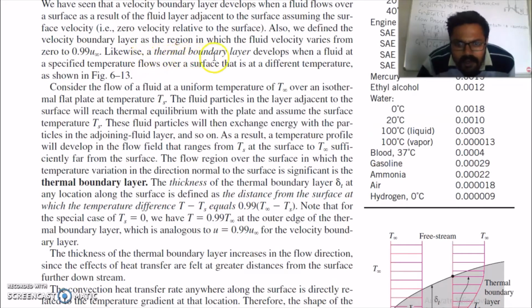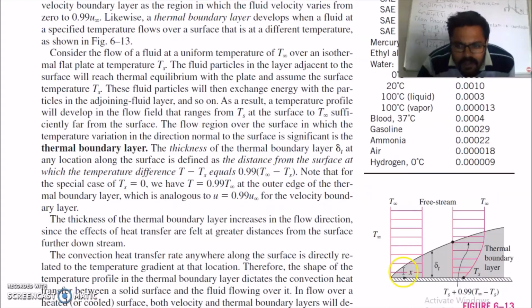Likewise, a thermal boundary layer develops when a fluid at a specified temperature flows over a surface that is at a different temperature. This is your fluid here, which is flowing with T infinity as the temperature of the fluid. This is your surface. Consider the flow of a fluid at a uniform temperature T infinity over an isothermal flat plate at a temperature Ts. The fluid particles in the layer adjacent to the surface will reach thermal equilibrium with the plate and assume the surface temperature Ts.